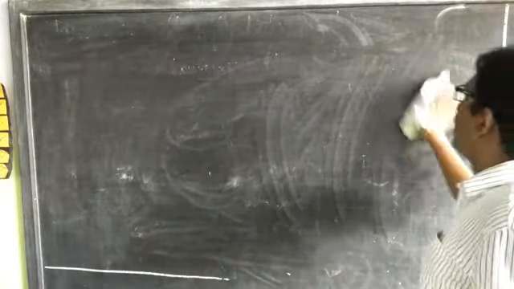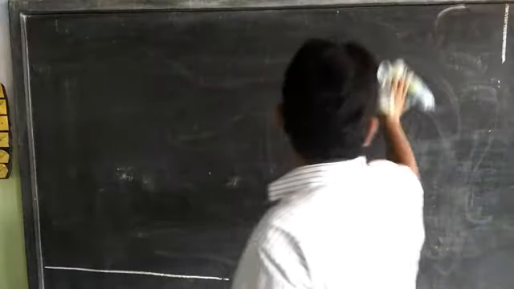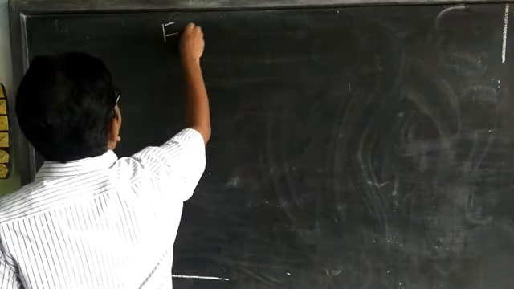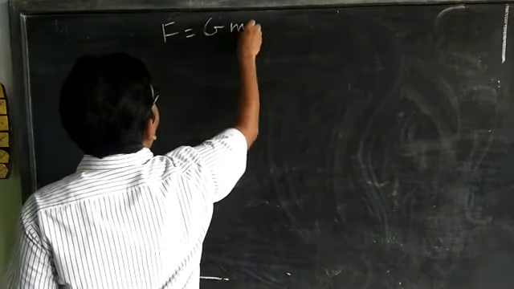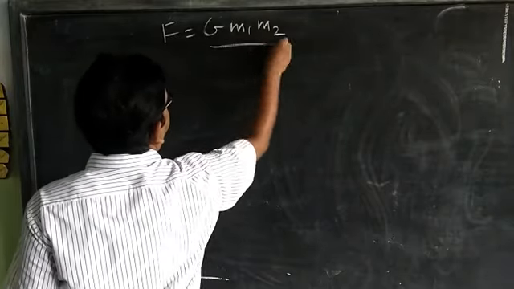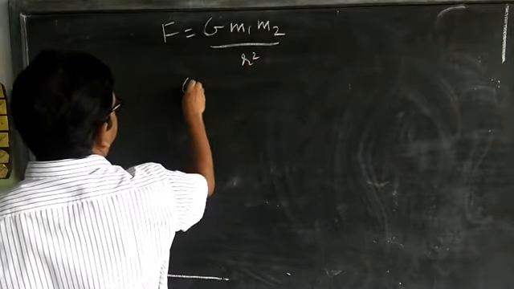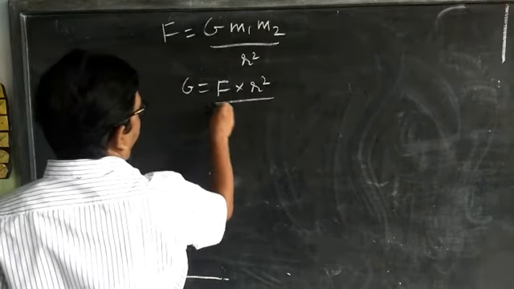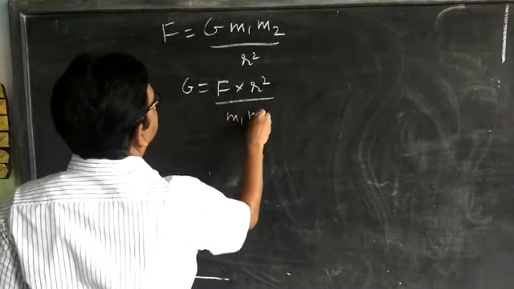We know the formula F is equal to G m1 m2 upon r square. Here G is equal to F into r square upon m1 m2.